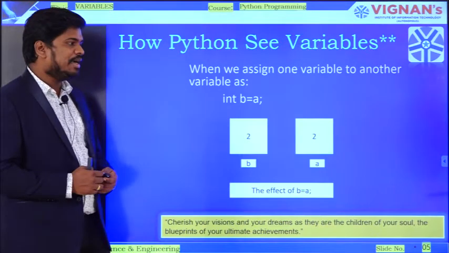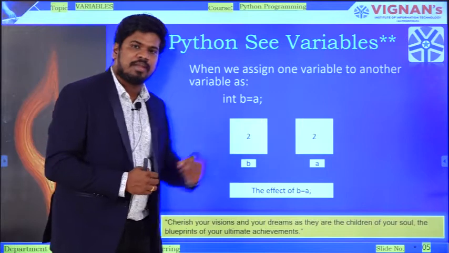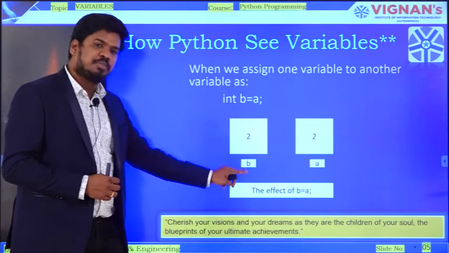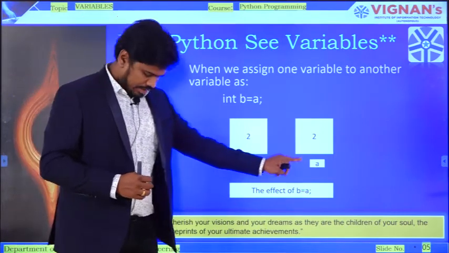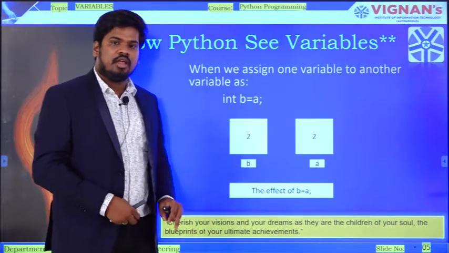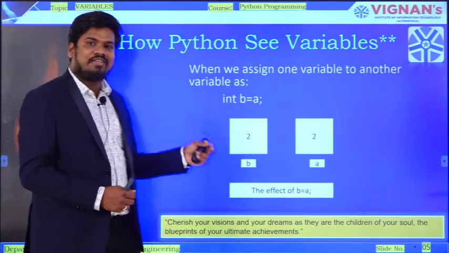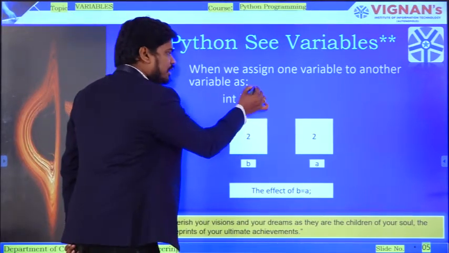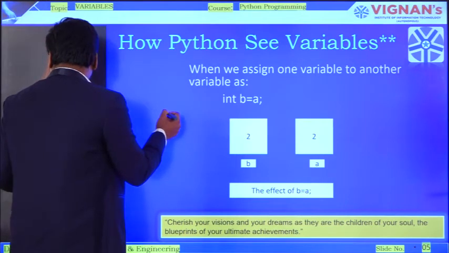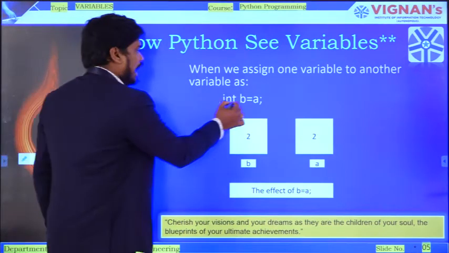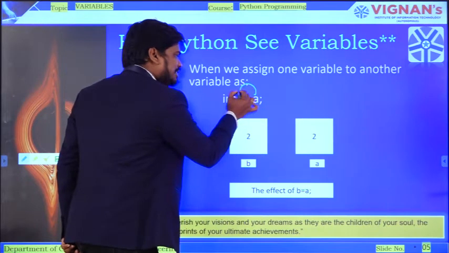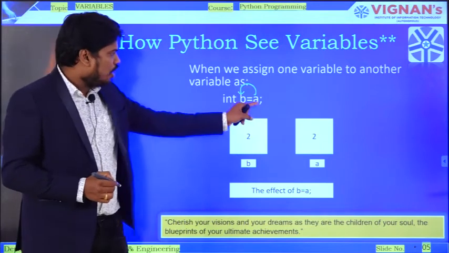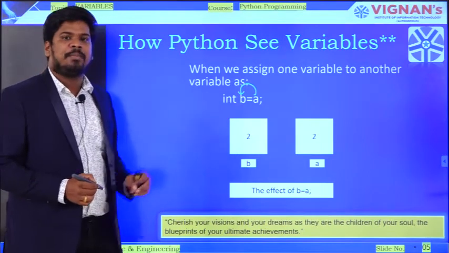Immediately two chunks of blocks will be created inside my memory, and the name of this block is b, and the name of this block is a. What I have done through this instruction is I have copied the value which is there inside a to b, isn't it? Yes or no? So I have copied the value of a to the b variable.